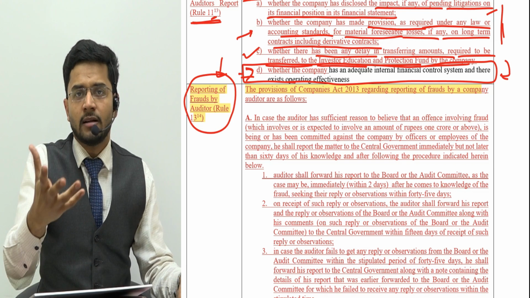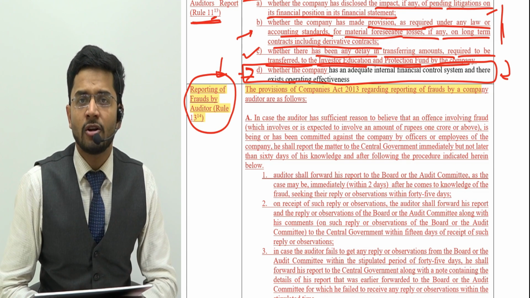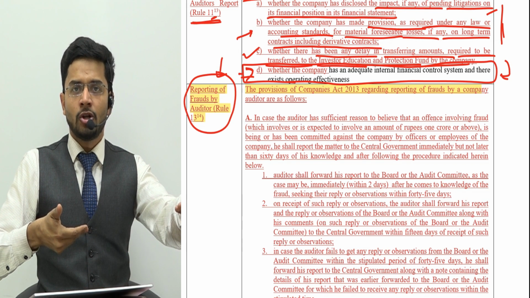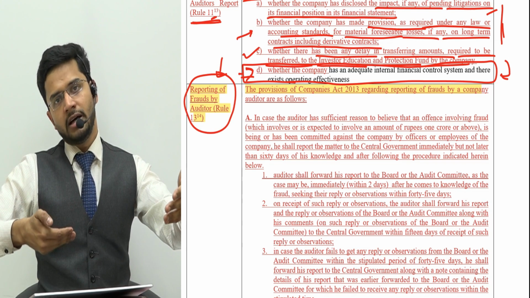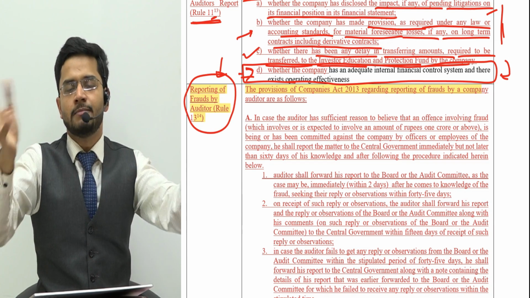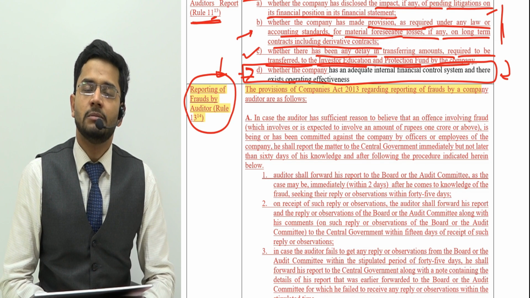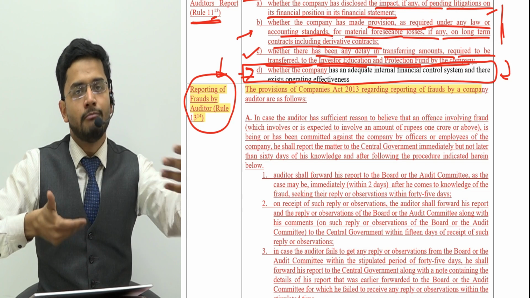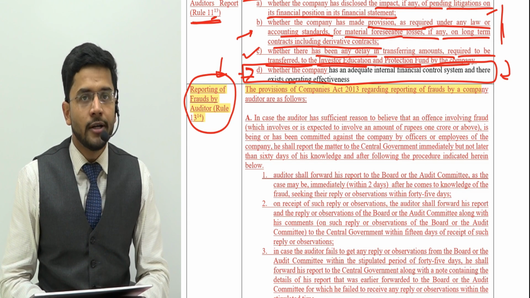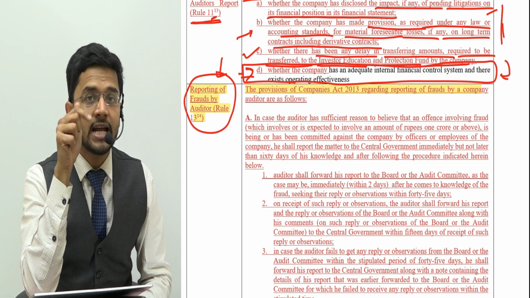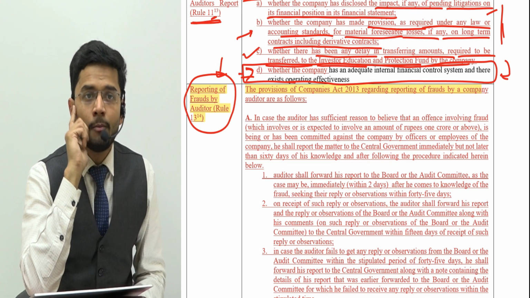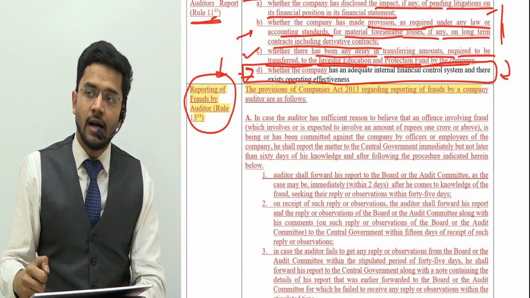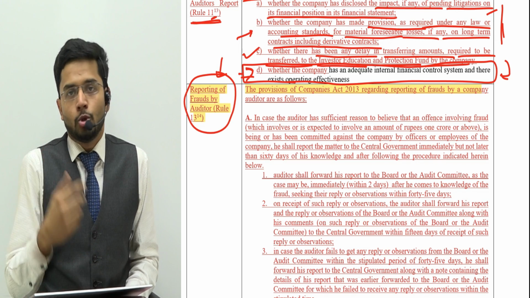So I'll give you a practical example. So guys, Mr. A is auditor of a particular company, and Mr. A is auditing marketing expenses of that particular company. So marketing expenses means the expenses which are done by a particular company on its advertisement, on publicizing its own products. During the course of reviewing the bills of marketing, that particular auditor finds certain fake bills inside the marketing expenses. So marketing expenses total worth 5 crore rupees, and out of those 5 crore rupees, there were fake bills worth, say, 2 crore rupees.